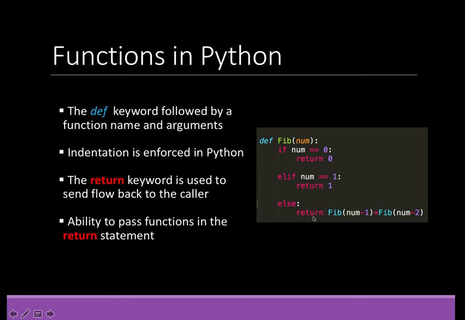So essentially, it's going to return to where the function was called. Python also allows the ability to return functions within the return statements for recursion. For example, this code here calculates the Fibonacci sequence for a number, and in the return statements we're calling the function itself recursively.